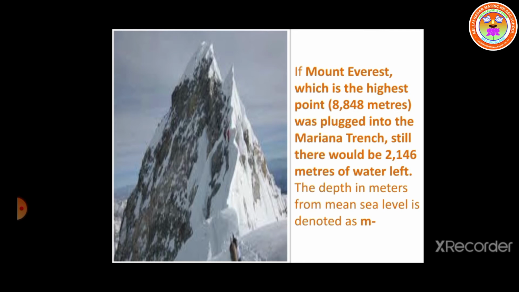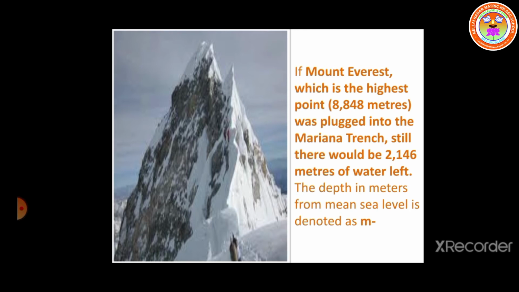If Mount Everest, which is 8,848 meters tall, is placed into the Mariana Trench, which is the deepest part of the ocean, still there would be 2146 meters of water left. Okay, how much water left? 2146 meters. See children, how deep it is.